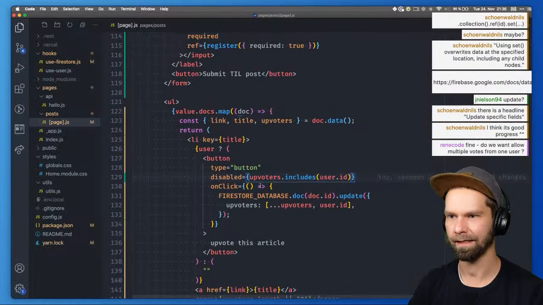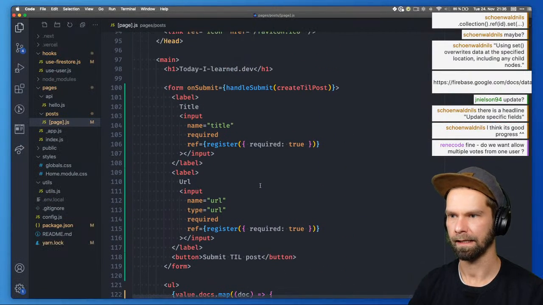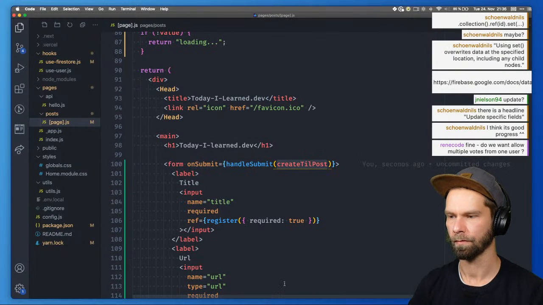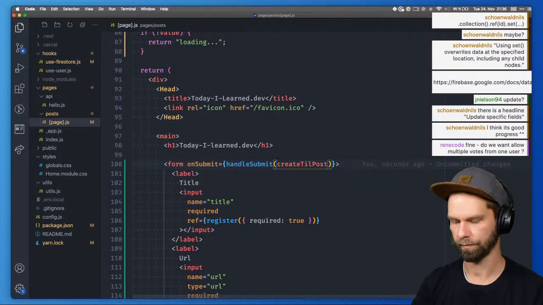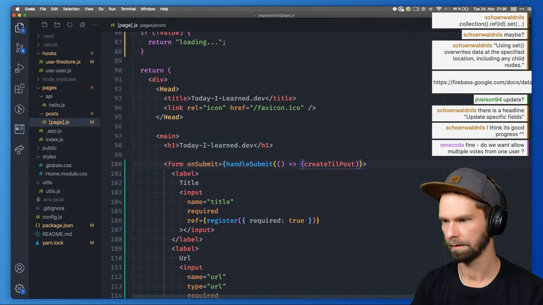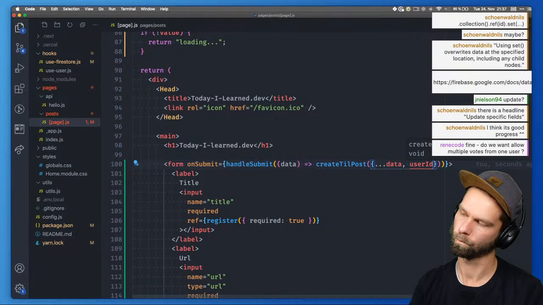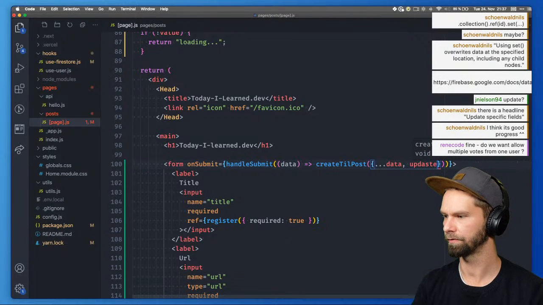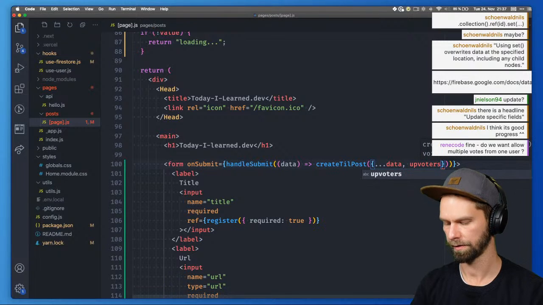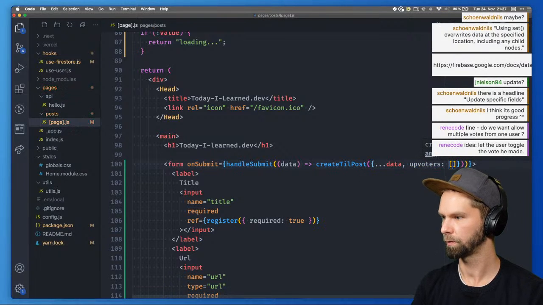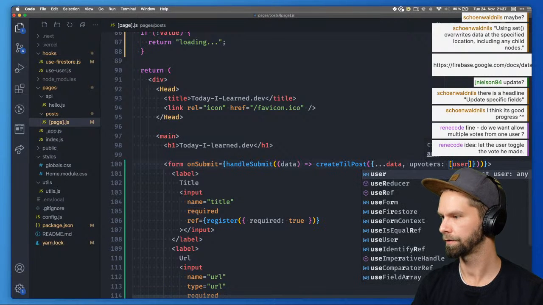Oh, then we should bring in the user ID into the callback here too. So what we want to do here is probably we want to do this. Create till post data, and then we call this one with data and user ID. Oh no, we're gonna do it like this already. We're gonna do data upvoters, and then we do user.id.